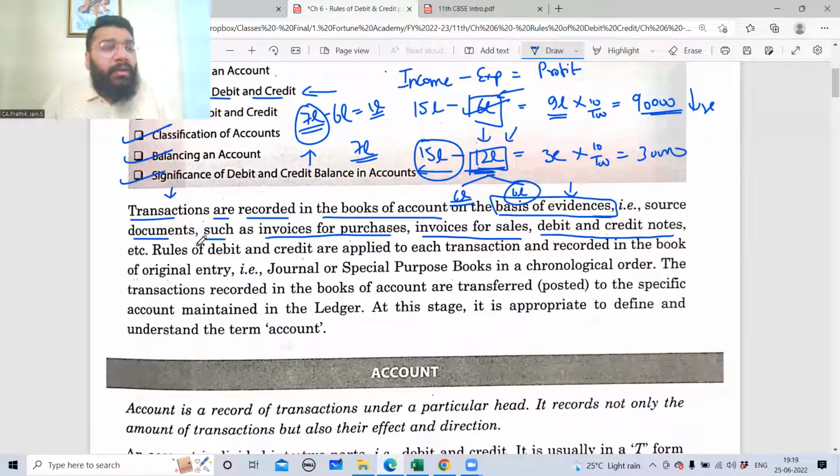Second, while you account the transactions in the books of accounts, you need to follow certain rules, the rules of debit and credit. So the rules of debit and credit are applied to each transaction and are recorded in the books of original entry. Books of original entry.